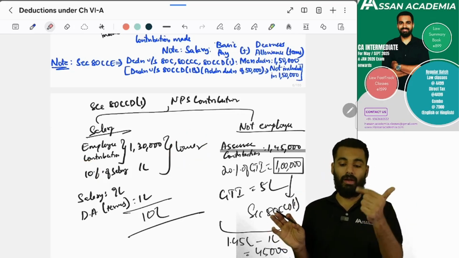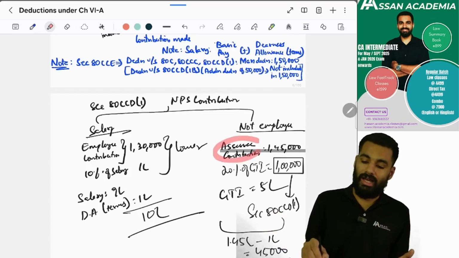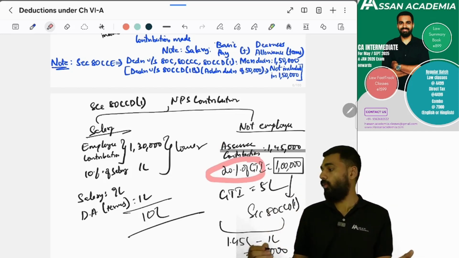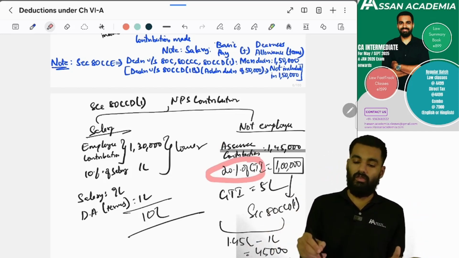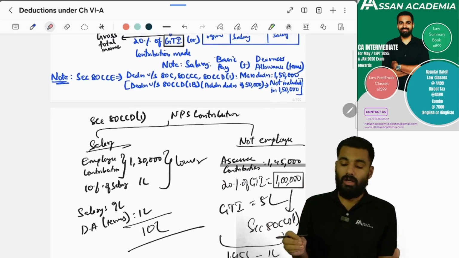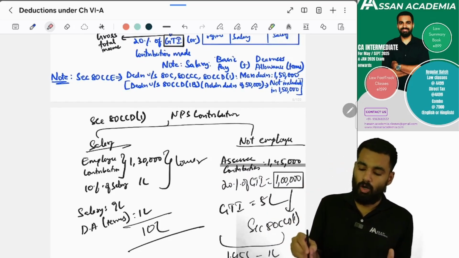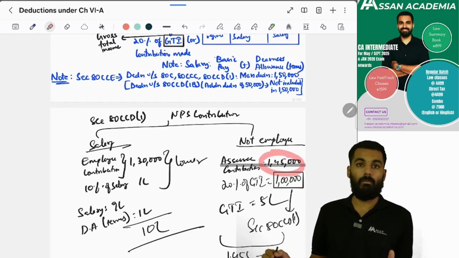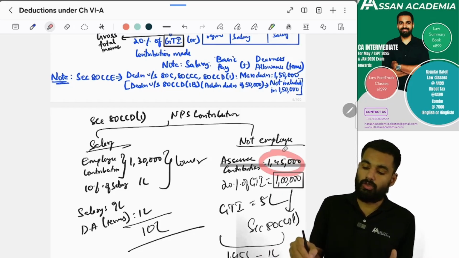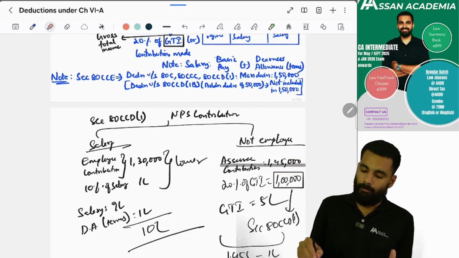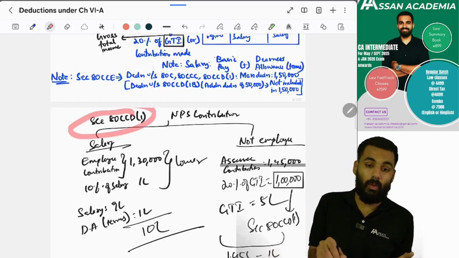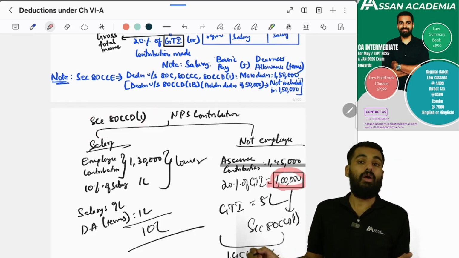This is section 80CCD(1). But if he is not an employee, then the assessee's actual contribution or 20% of the gross total income, whichever is lower. Yes or no? Yes. Now let's say he has contributed 1,45,000 rupees. And what is his gross total income? His gross total income is 5 lakh rupees. So 20% of gross total income is 1 lakh. Whichever is lower, so under section 80CCD(1), 1 lakh rupees will be deducted.